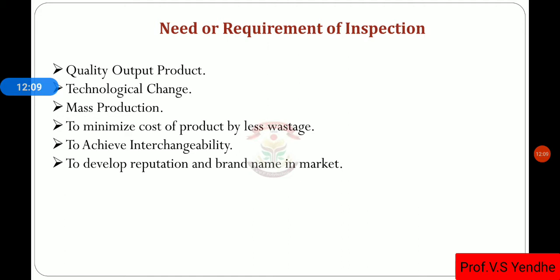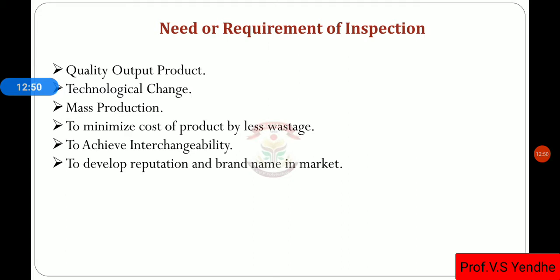Then technological change. Because of the advanced technology and modern instruments, there is the need of accuracy as well as accurate inspection. As a lot of modern instruments are available, by using those instruments we can do our inspection and check the quality of the products.